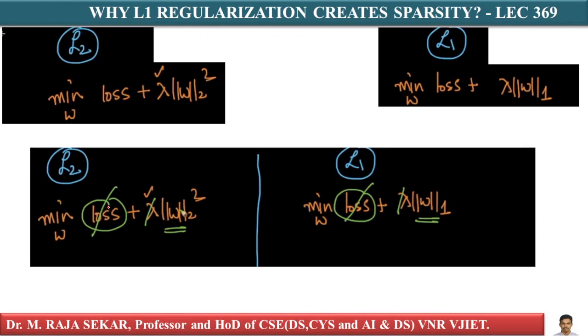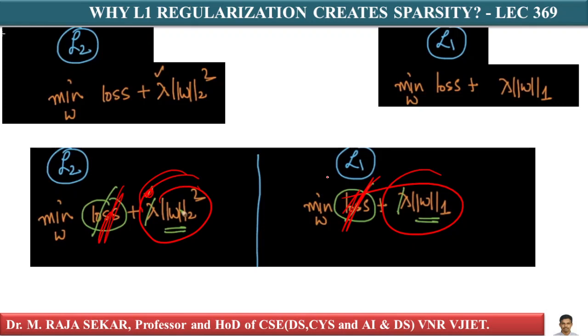The loss remains the same, so you can neglect it. Let's ignore the loss here because we are comparing lambda times L2 regularization with lambda times L1 regularization, and the loss does not make a big impact in this case.